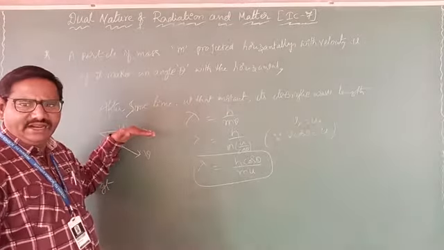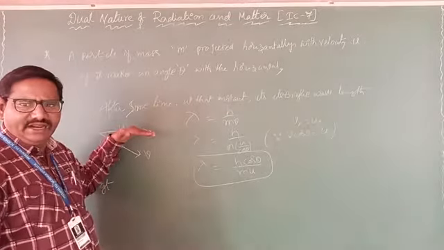See here, a 200 watt sodium street lamp emits yellow light of wavelength lambda equals 0.6 micro, micro meaning 10 power minus 6 meter. Assuming it to be 25% efficient in converting electrical energy into light, the number of photons of yellow light it emits per second is?